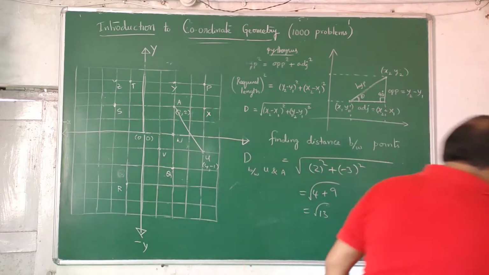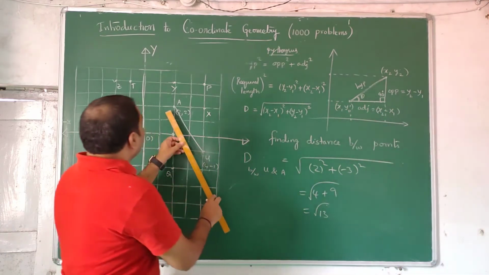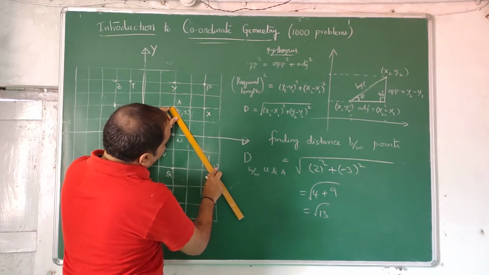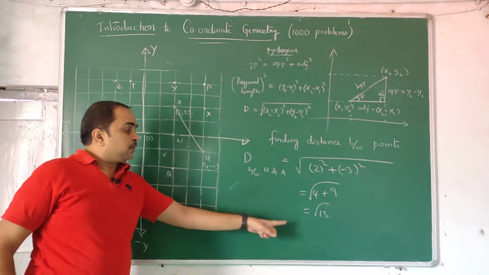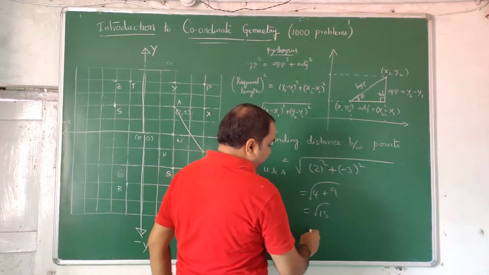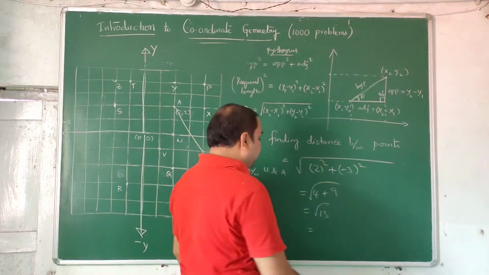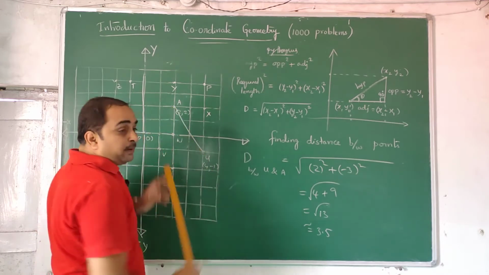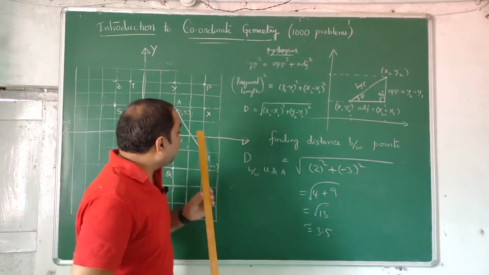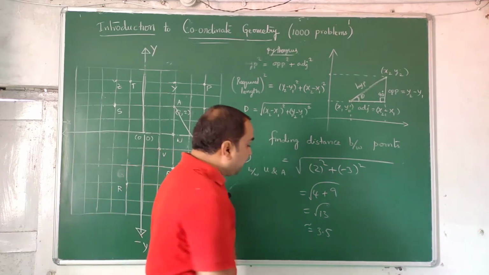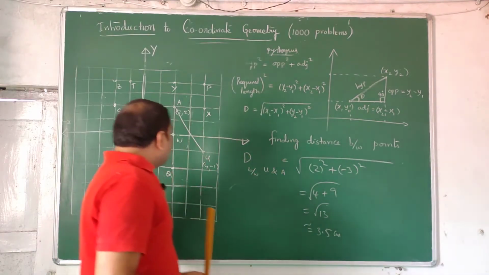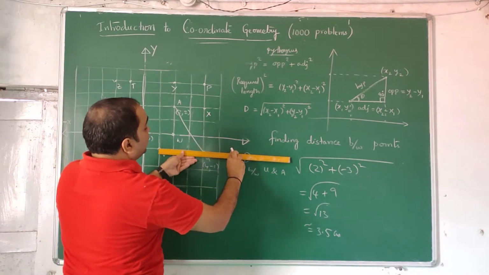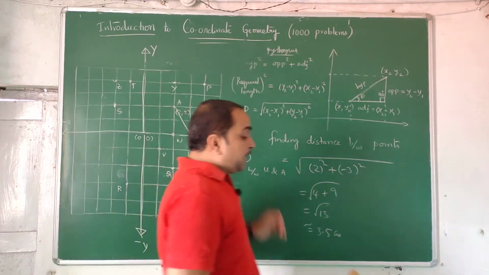If at all you use a scale and find it, the answer should come root 13, so something between 3 and 4, approximately 3.5. But it is coming 27. Why, with a proper scale, are we getting 27, and when you solved the problem we got 3.5 centimeters? The answer is so simple. Previously we got here to here, here to here, as 3 centimeters. Now see how much it is. It is 21 centimeters. That means this is not a graph paper.